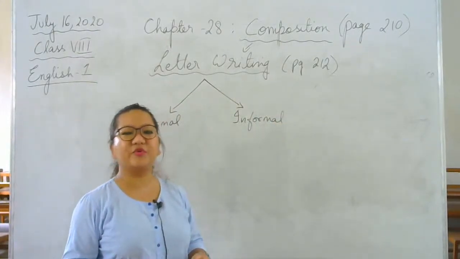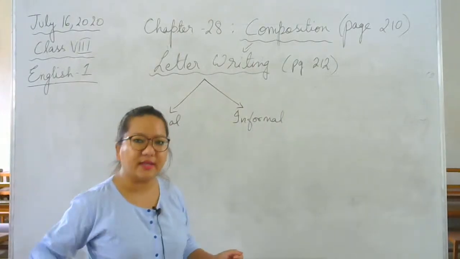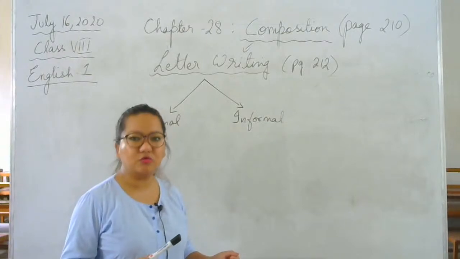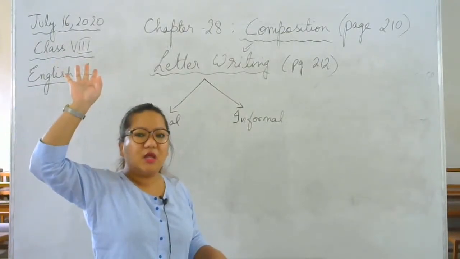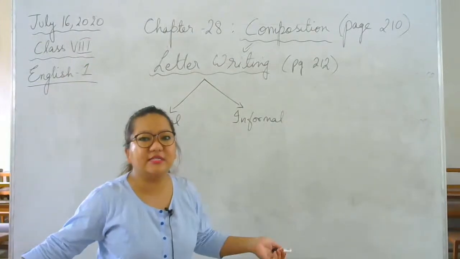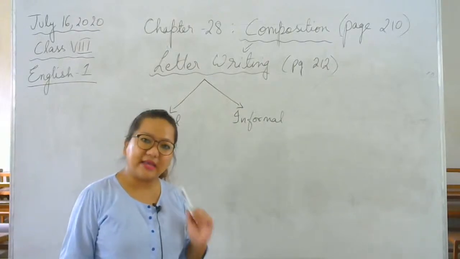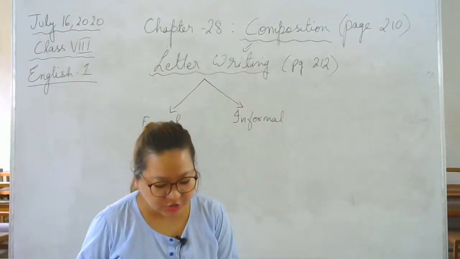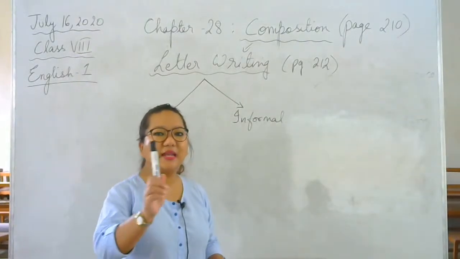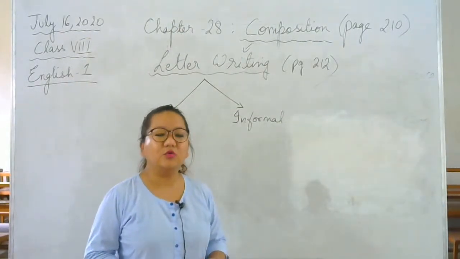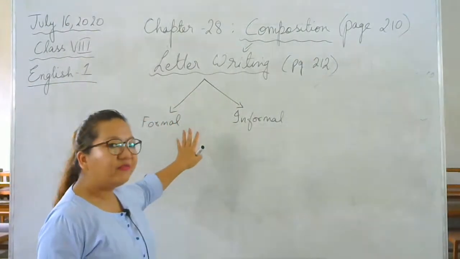Some of you may say, Miss, we've been doing this since class 3. Correct. You've been doing it since class 3, but you have been memorizing how to write it. But in class 8, 9, 10, 11, 12 and so on, nobody is going to tell you that this letter is going to come, this application is going to come. You will get what you did not expect. So this class is basically to prepare you to expect the unexpected. Some of you may be panicking right now. Don't panic. This is very simple, very easy.